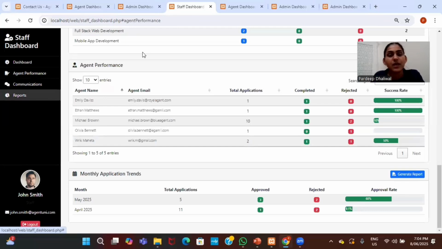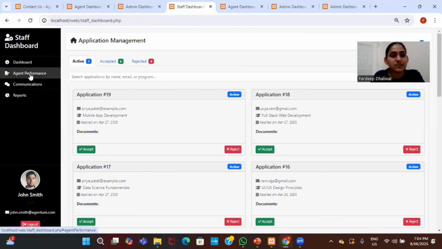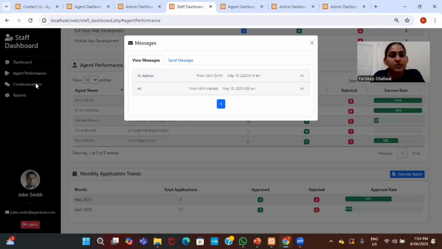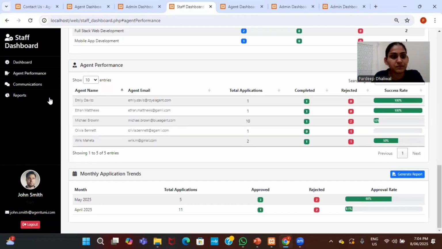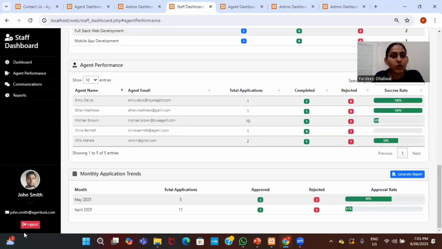This is the application summary report: how many applications, how many approved, how many rejected. Staff can check the agent performance and communicate by messages. Then staff can log out here.